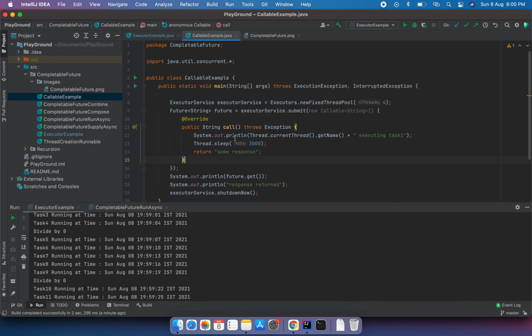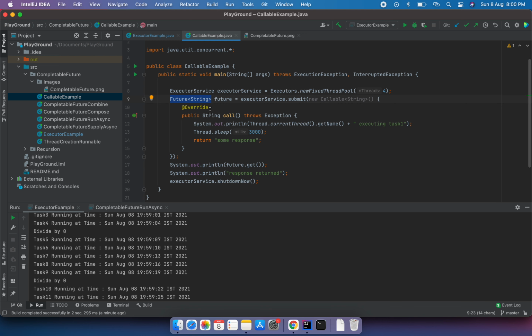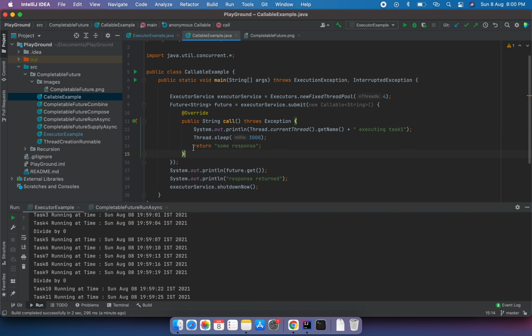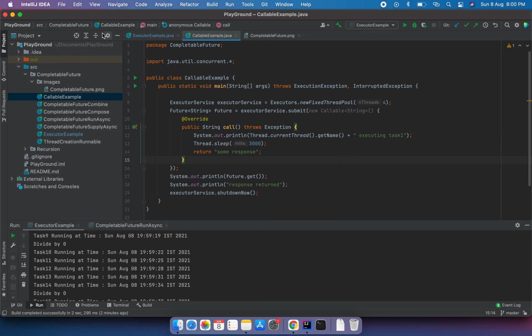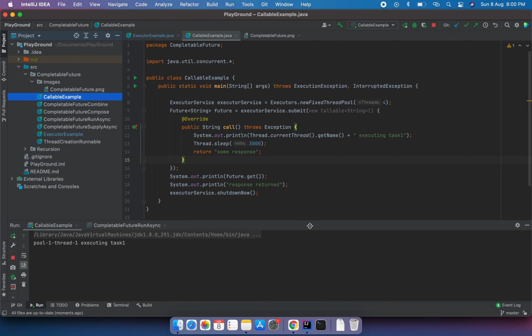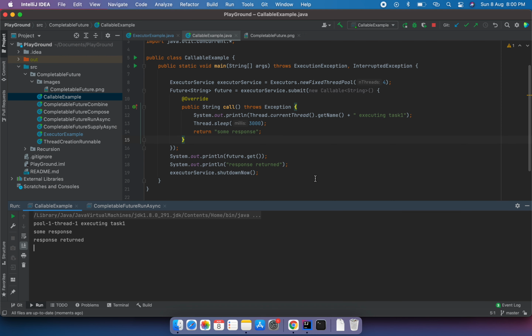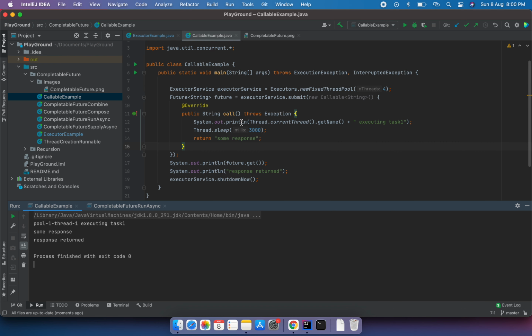But in callable there is a feature where we get the output in terms of a future. So it's like a promise. It says I will give you a promise, so once the output has been prepared, you can use this promise to get the output. So let's rerun this program and see the behavior. Yeah, so the program has ended here.